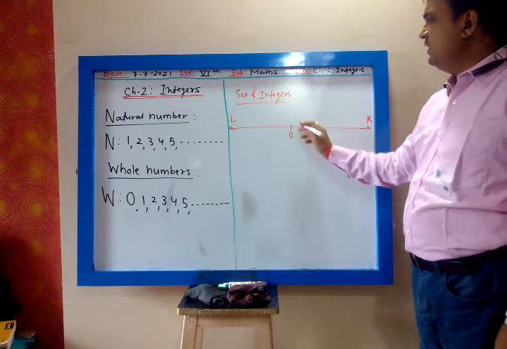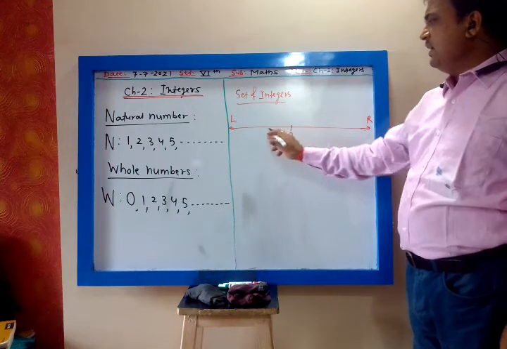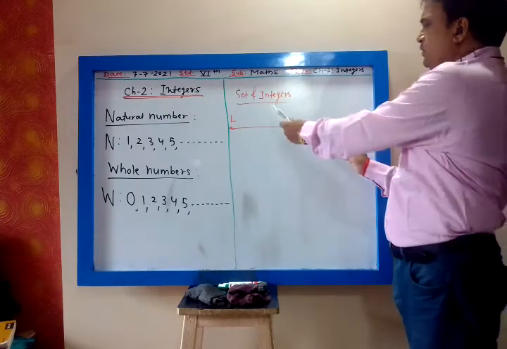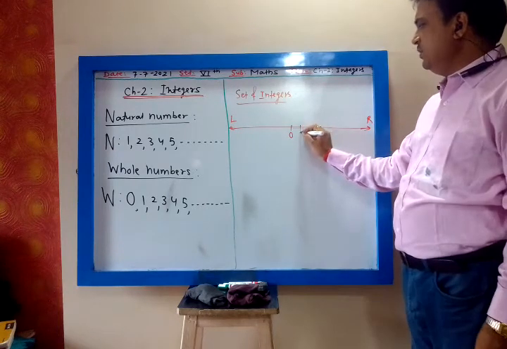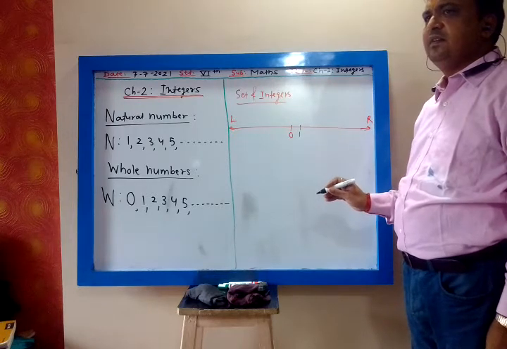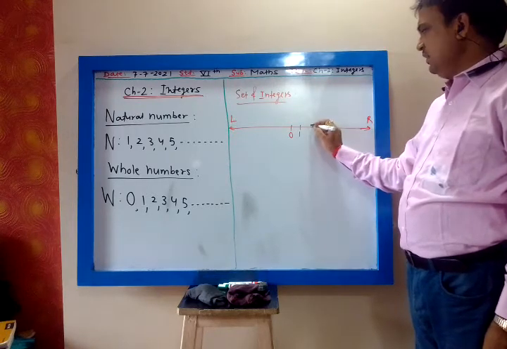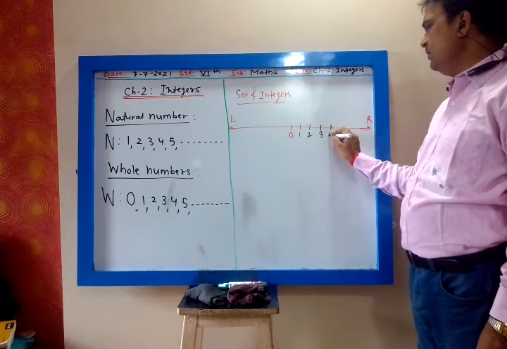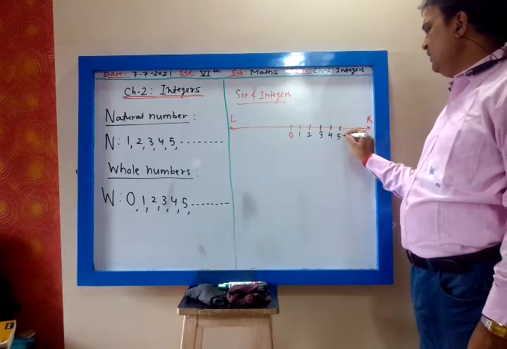Now set of integers. We have the number line. This is my left side. This is my right side. When you move from 0 to the right, 1, 2, 3, 4, 5, and so on.